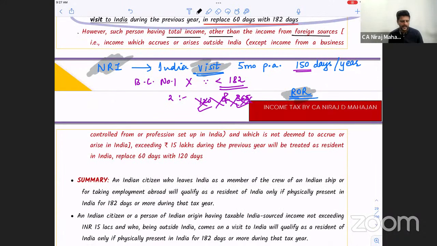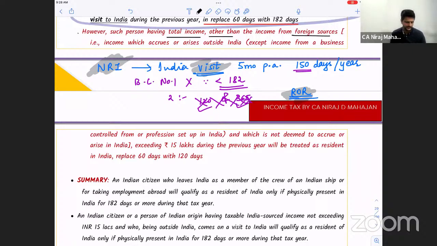Except income from a business controlled from or profession set up in India. Now pay attention. Income accruing outside India and received outside India was foreign income. Clear? But if such income, this special type of foreign income, was controlled or set up from India, then we should access it in India, especially for RNOR. ROR, as it is, everything is taxable. For RNOR also we should get it taxable.